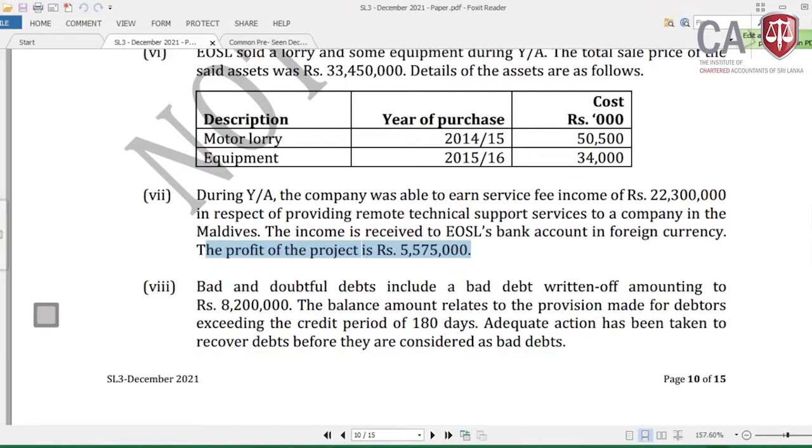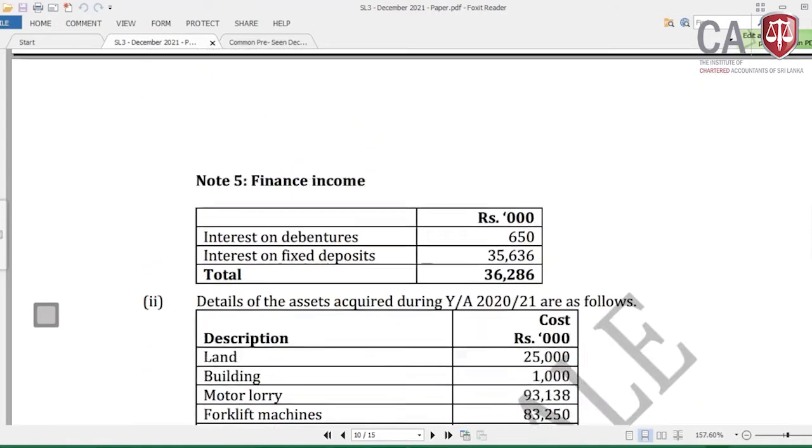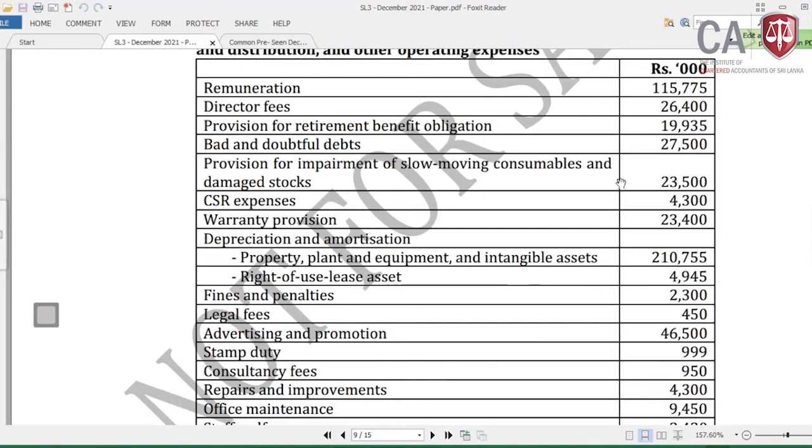Now come to the next one, adjustment 8, which is: bad and doubtful debts include the bad debt written off amounting to rupees 8.2 million. Now, bad debts are included in note number 3, bad and doubtful debts, where the total given is 27,500.